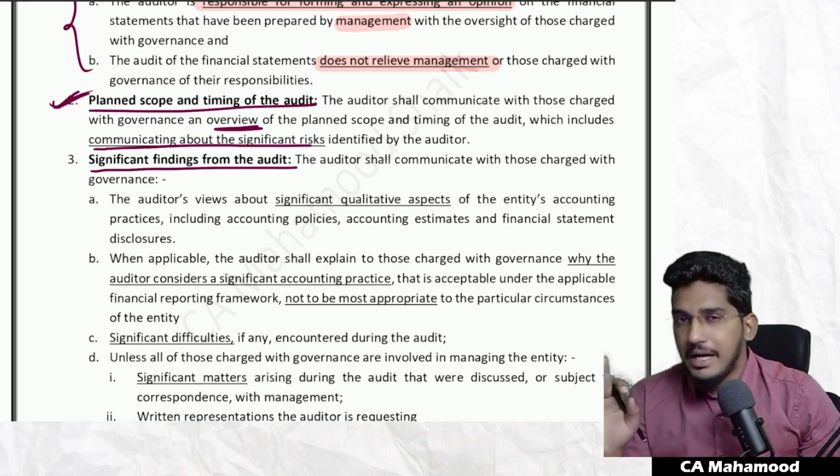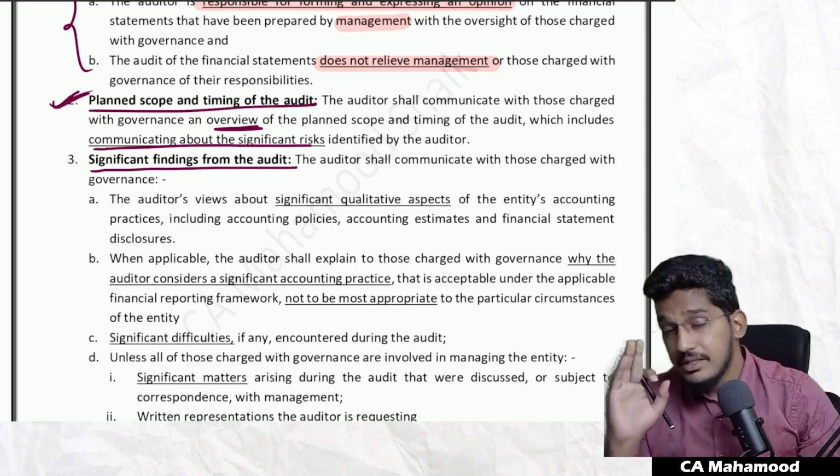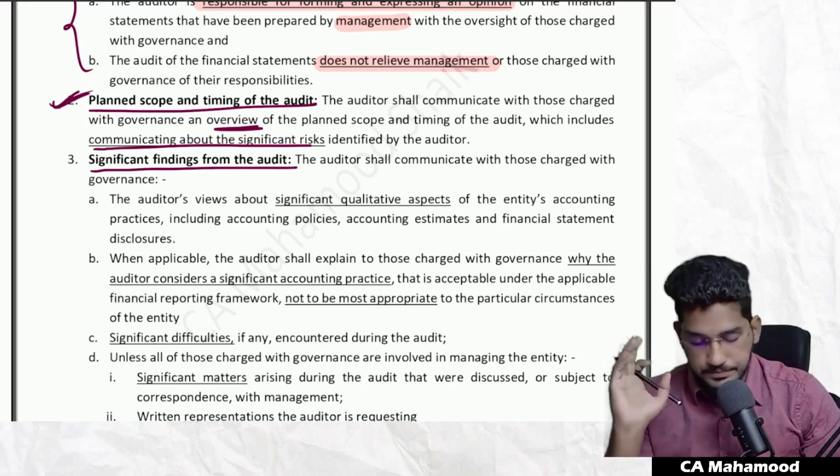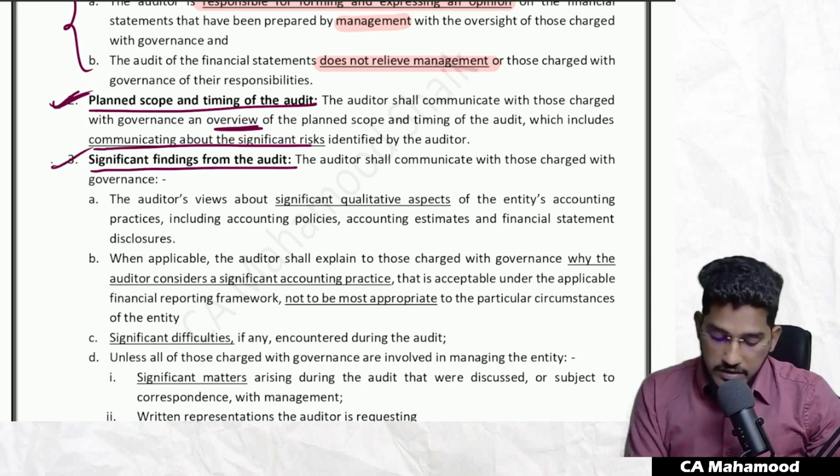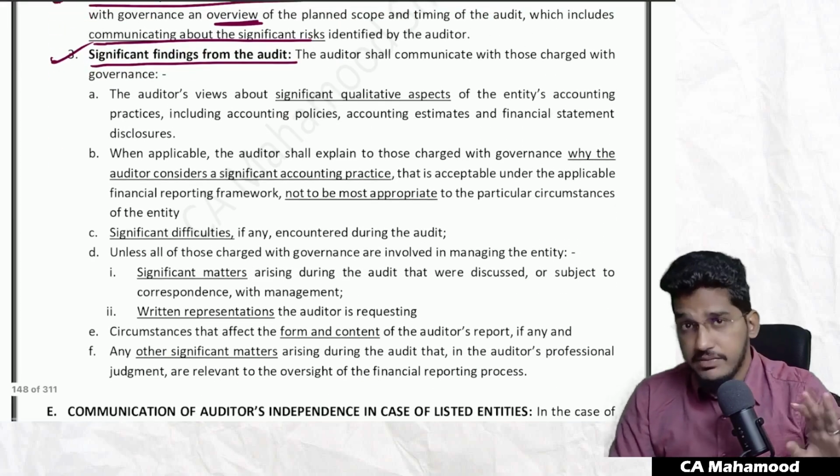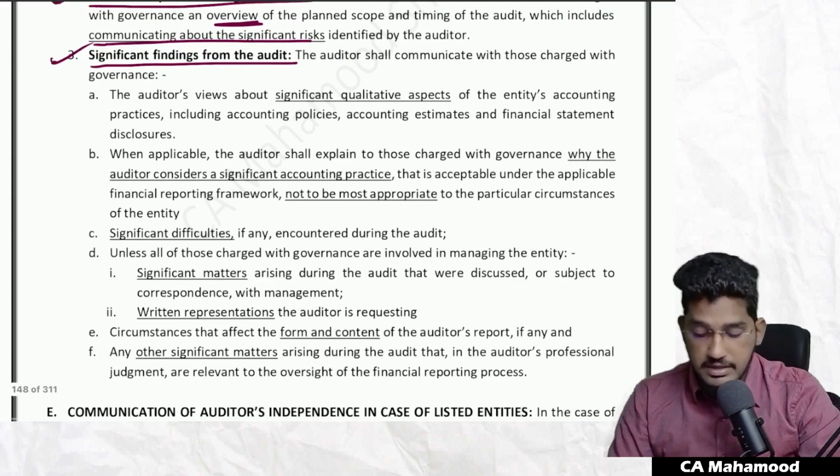An overall planned scope and timing, not the detailed plan, guys, just an overview you have to give them. Next one. So you are even required to communicate significant findings from the audit. Sir, what significant findings? Let us see.